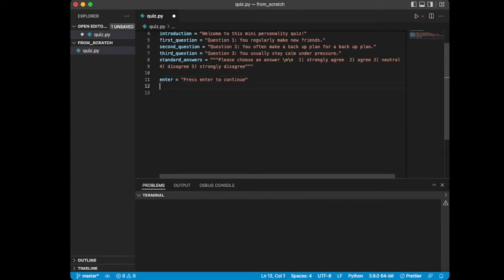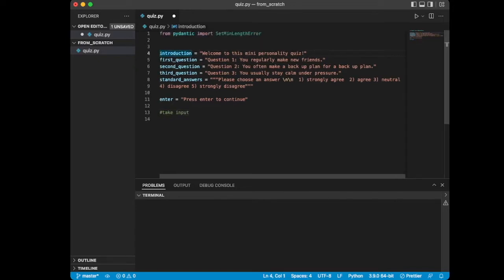Well, I'm going to go down here and put a hashtag, "take input." This is just good coding practice, to label what you're doing. We could even go up here, and don't mind that, VS Code just brought that in when I made that error earlier. But we can label this "initial variables" or something like that. And what that does is, if anybody else comes in and uses your code, it makes it a lot easier to understand.